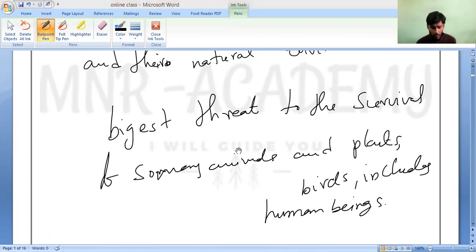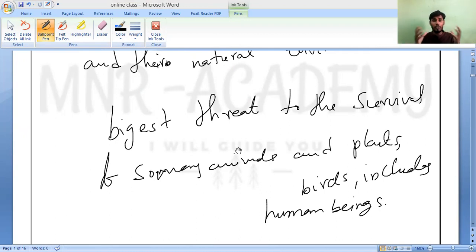Why is it a big threat, sir? What is happening? You see, the killing of wild animals will disturb the food chain. Is it yes or no? If you are cutting the trees, then the animals which depend on the trees cannot survive. If those animals are not surviving, then the other animals and those who depend on plants, everything will be going. Is it yes or no? So that is why.